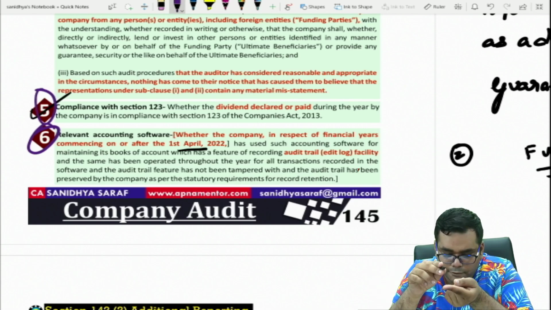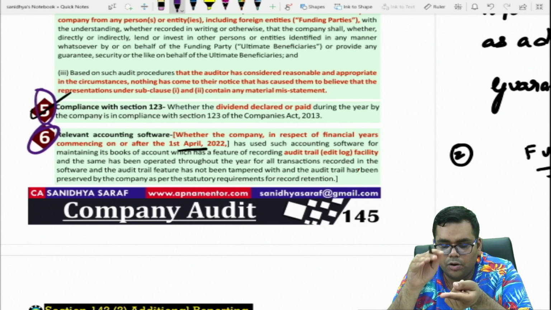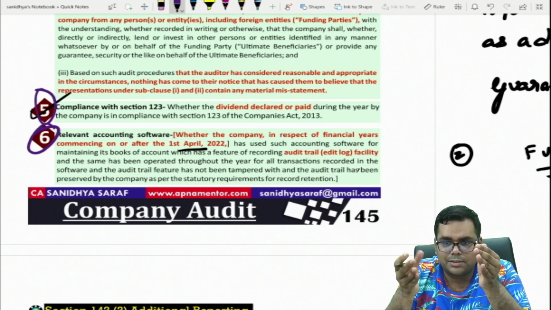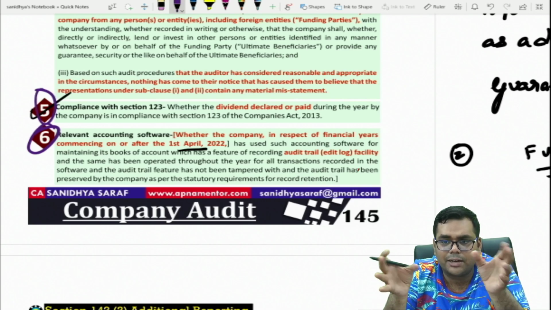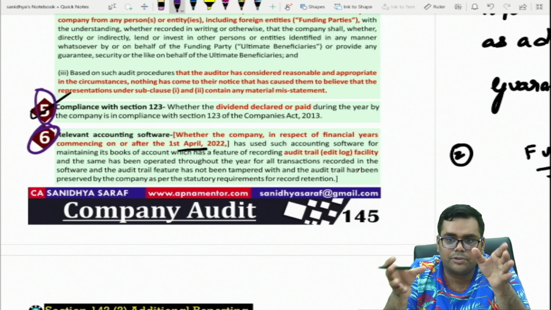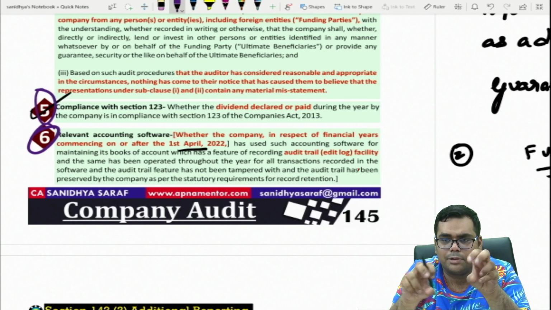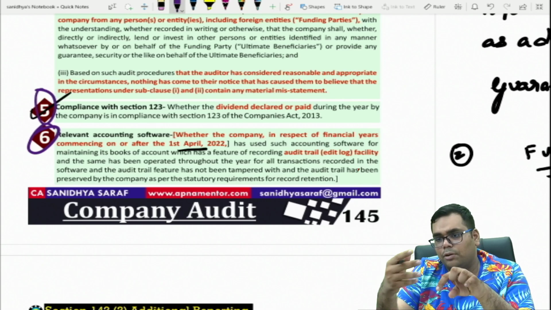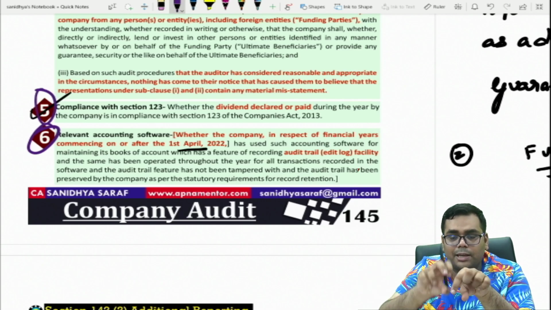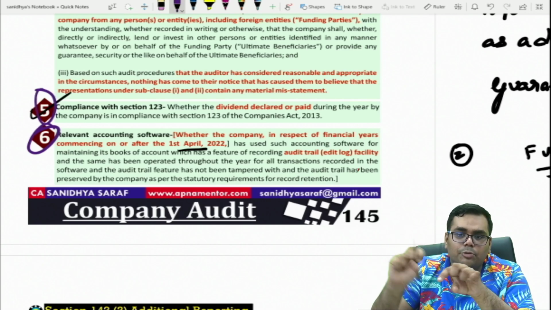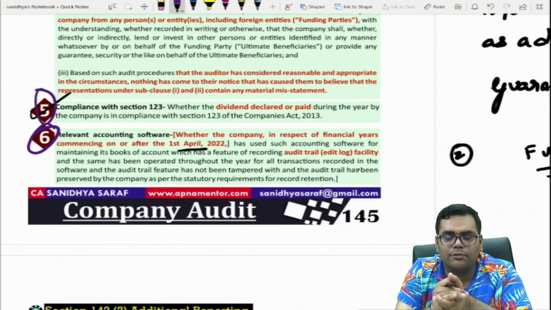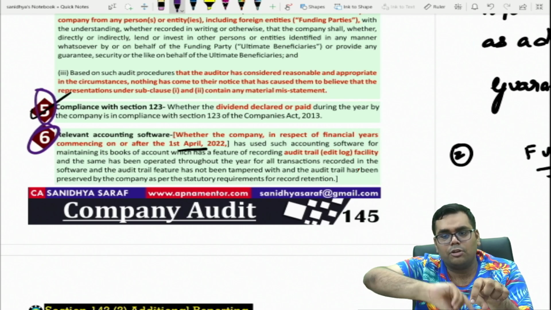Now those accounting softwares must have a feature of recording audit trail, right? That is, different kinds of transactions should be recorded, with an audit trail and edit log facility, and the same cannot be edited. For example, all the purchases, all the sales, every kind of transaction the accounting software is capturing cannot be altered manually. And accordingly, the configuration has been set in the software so that its features cannot be tampered with.